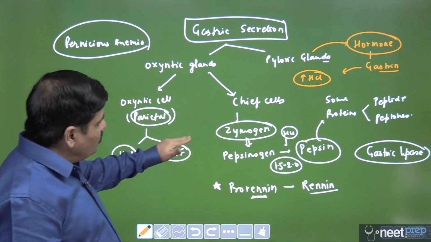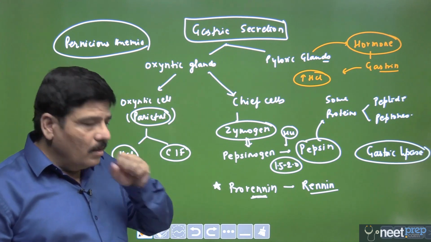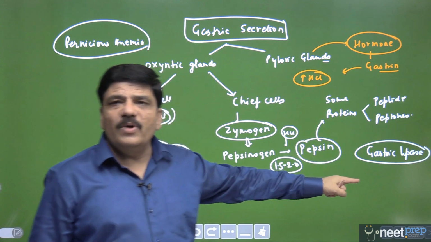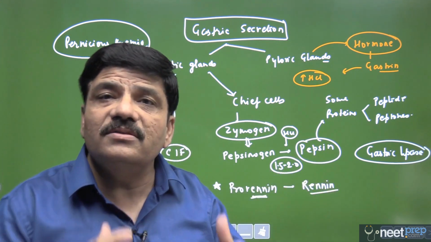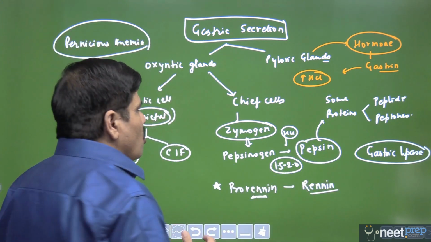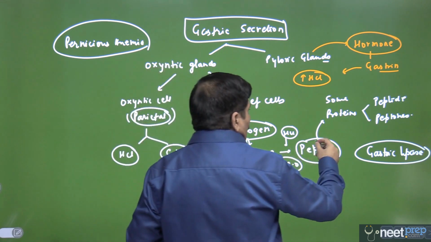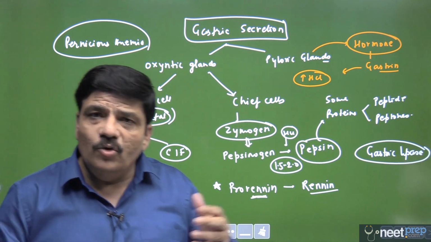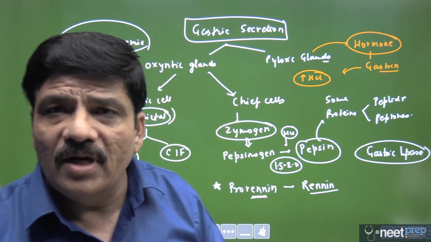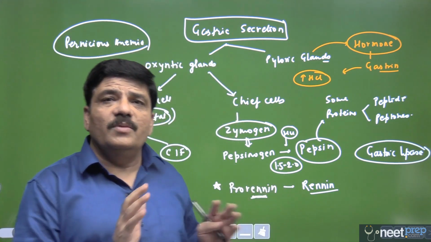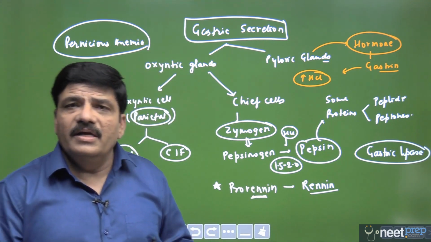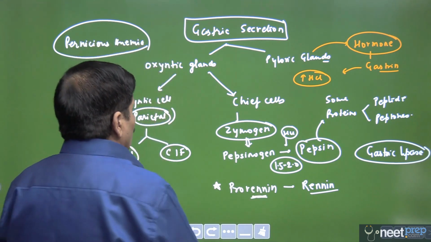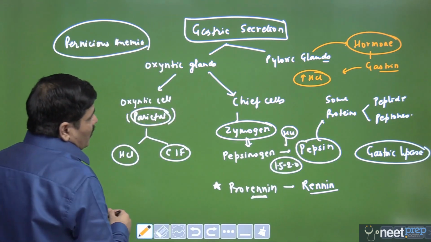Now that means the digestion of protein begins in the stomach. Please remember this does not mean all proteins have been digested. It actually begins the digestion of the protein. Pepsin is a strong enzyme, but it is not capable of digesting all the proteins. So it is not so that if we do not produce any proteolytic enzyme down the line, the proteins will be digested by pepsin itself. That is not going to happen; it only begins the digestion of proteins. This is now absolutely clear.